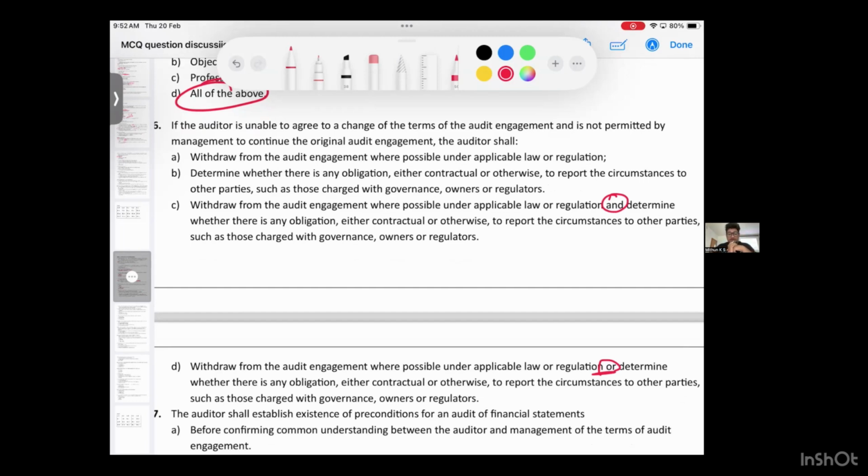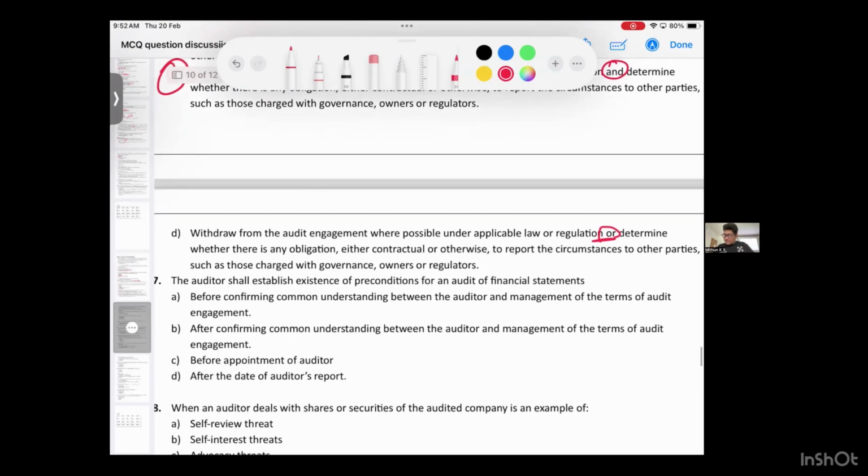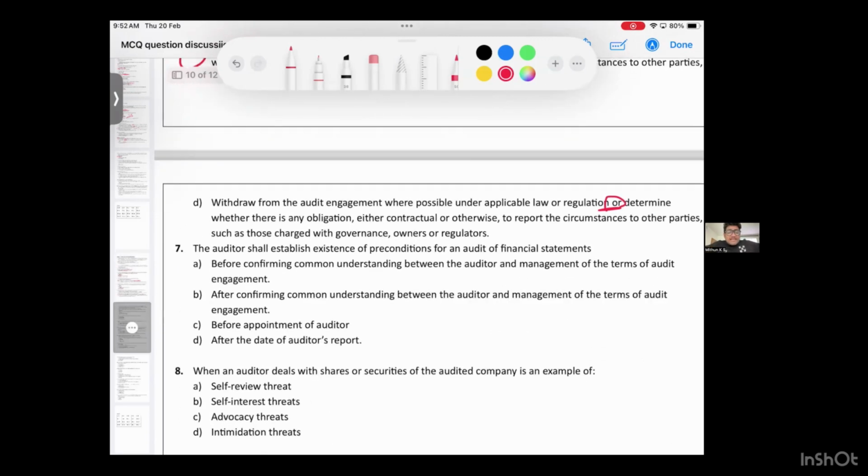Answer is C, because you have to withdraw, and determine whether it is permitted by law, and then communicate to the competent authorities including TCWG. You have to do all of this. So option C is the correct answer, not the "or" option. Coming on to the seventh question. The auditor shall establish the existence of preconditions for an audit of financial statements.